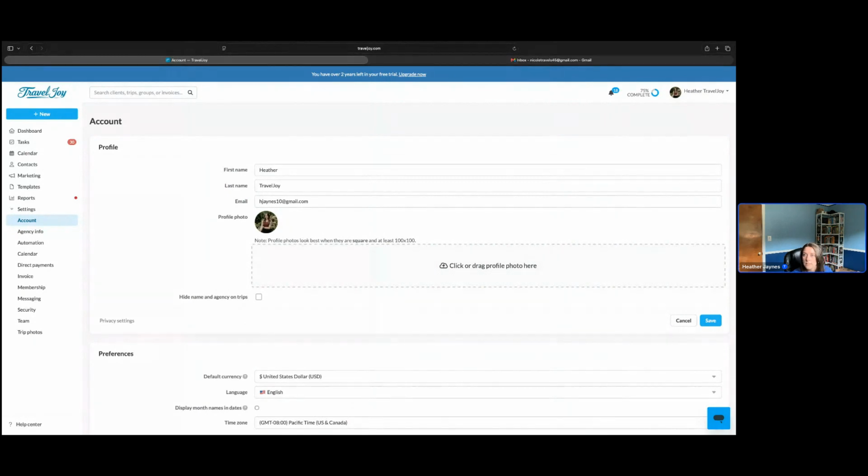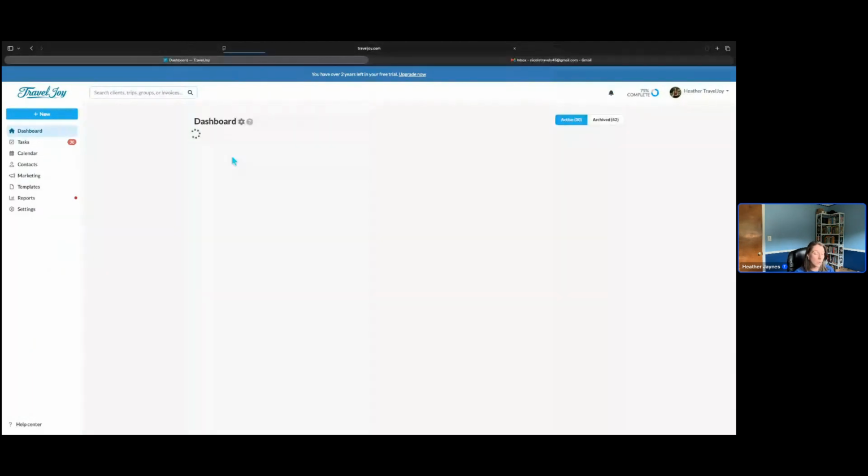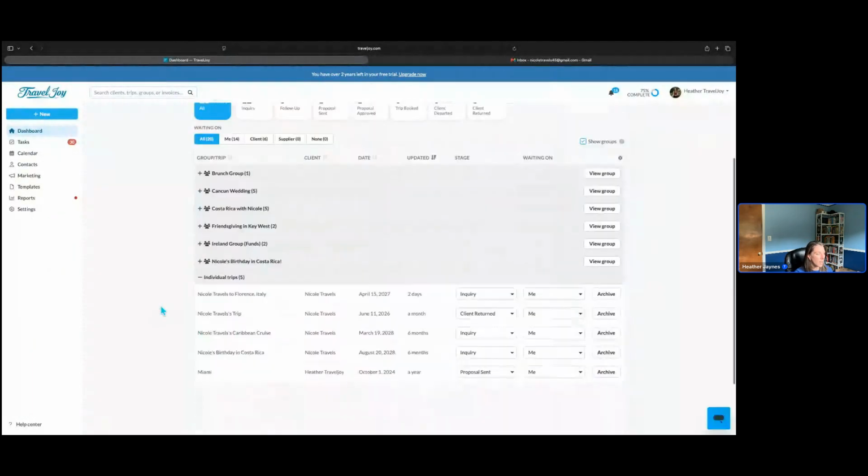Let's see. Oh, if you have several options on your SMART proposal, yep, you can still do that. Now, when we go into a proposal, it's not going to automatically import with options, but we do have the options feature on SMART proposals.